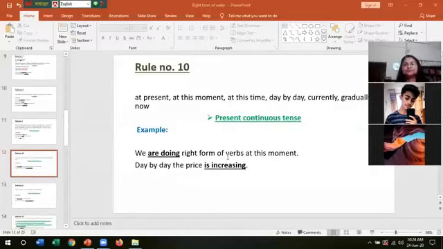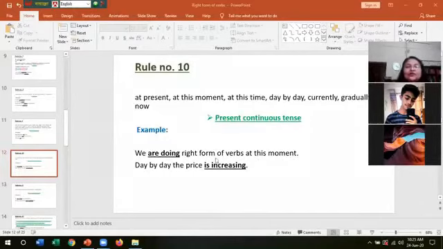Rule number 10. If there is at present, at this moment, at this time, day by day, currently, gradually, now, if these things are found in a sentence, then we will use present continuous tense. Example, we are doing right form of verbs at this moment, right?